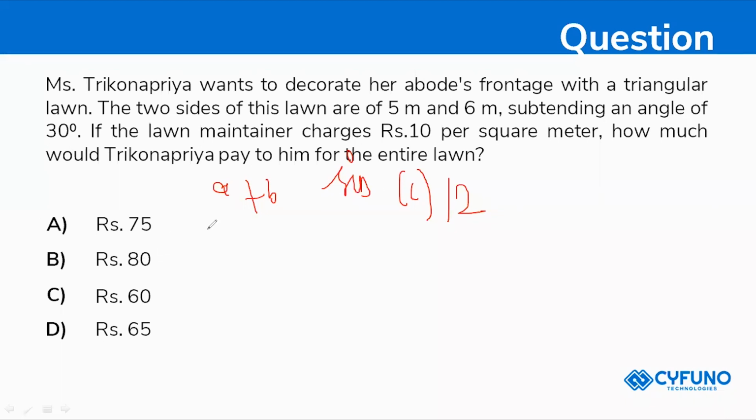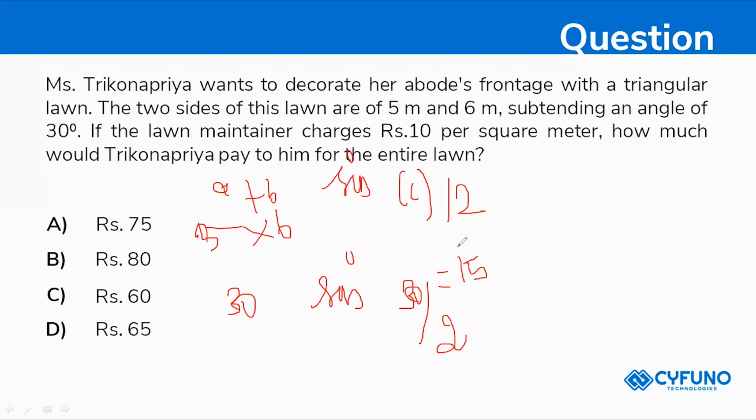A into B will be 5 into 6, which will be 30, and sine of 30 divided by 2 will be 15. So the value will be 75. This is the logic, ma.